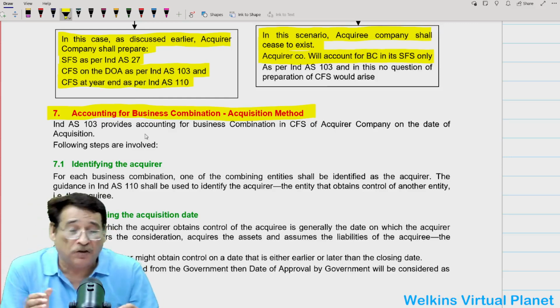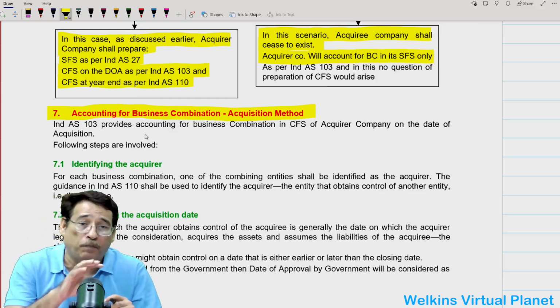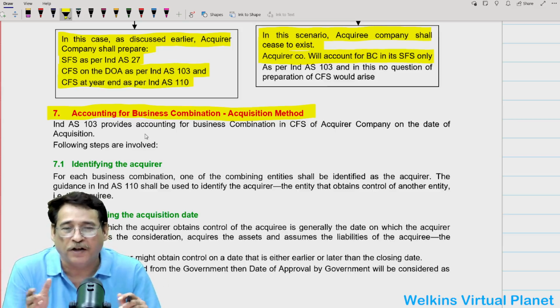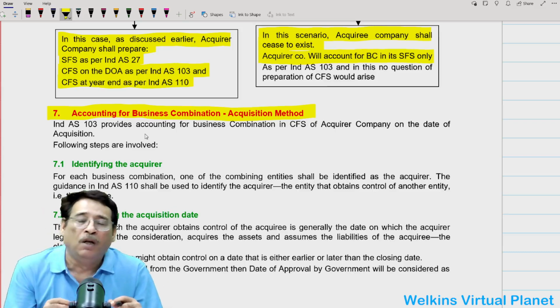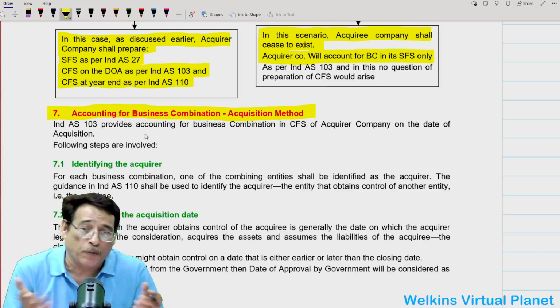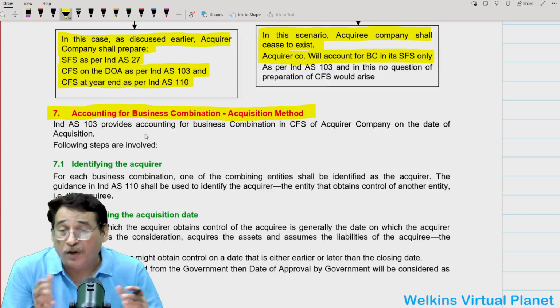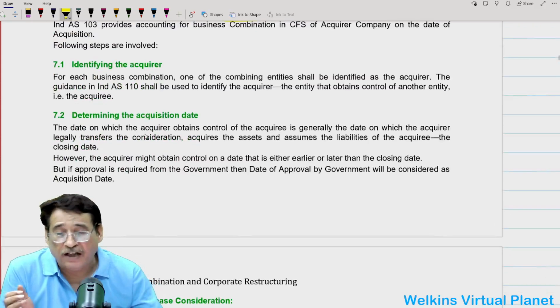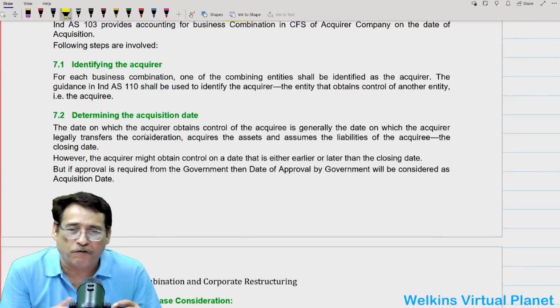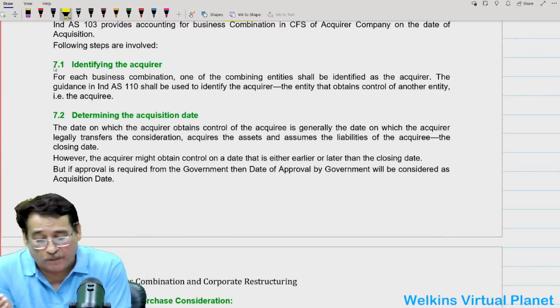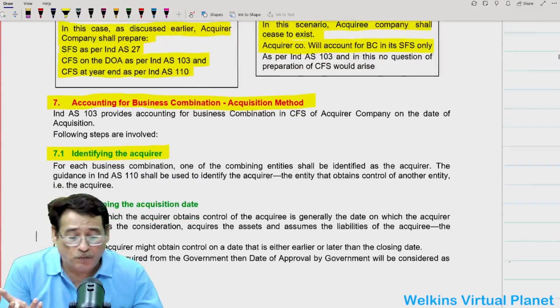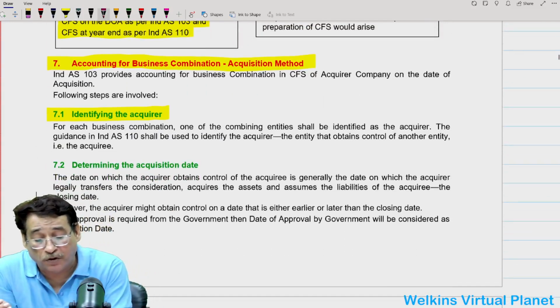So Ind AS 103 will provide some guidelines for business combination in consolidated financial statement of acquirer company on the date of acquisition. That means on the date of acquisition, as I just told you, as per Ind AS 103, acquirer company will have to prepare the consolidated financial statement. How it is going to prepare, some guidelines have been provided by this particular standard. Is it clear to you or not? Now, the first step, sometimes this step may appear trivial to the student fraternity. The first step is identifying the acquirer. Some of you may wonder why this step needs so much discussion.